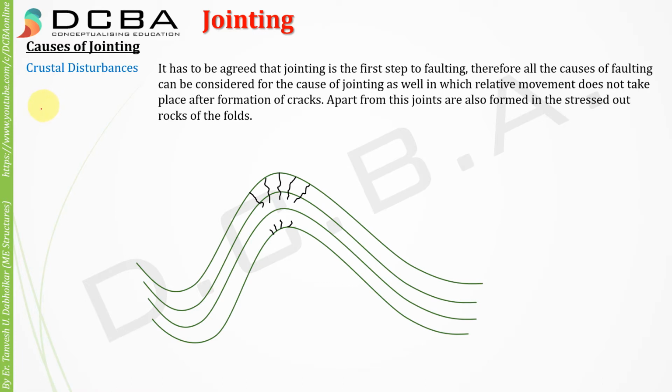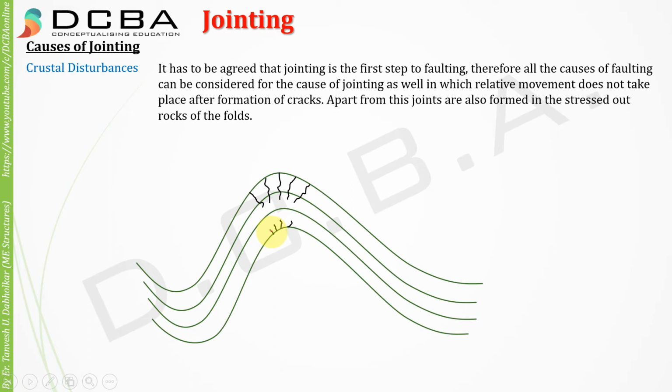Next is crustal disturbances. It has to be agreed that jointing is the first step to faulting, correct? If there is no fracture, then how is the faulting going to take place? For faulting, we need a fracture in the rock, and before faulting has taken place, that fracture is there, which means there is no movement. So I can call that fracture a joint, right?